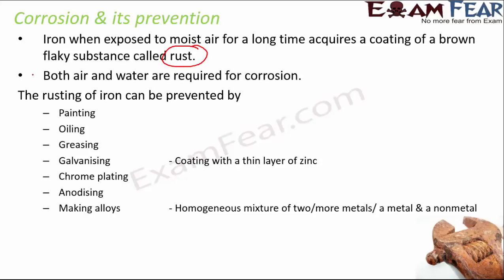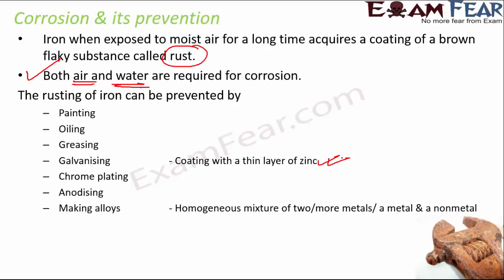Now for corrosion to take place, both water and air exposure are needed. If you keep it covered somewhere such that it is not exposed to air or water, it will not undergo rusting, but only when it is exposed to both air and water, corrosion will take place. However, there are various ways by which rusting can be prevented, like by painting so that the surface doesn't get exposed to air or water, by oiling, greasing, galvanizing. What is galvanizing? Coating a thin layer of zinc over iron, so that this thin layer of zinc will prevent the contact of iron with air or water.